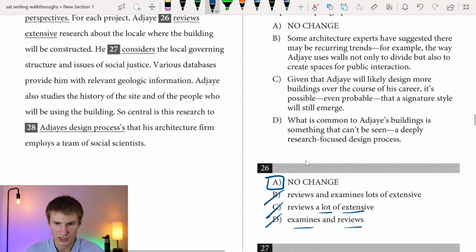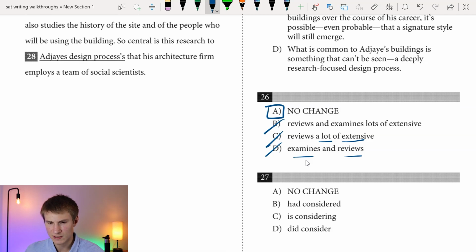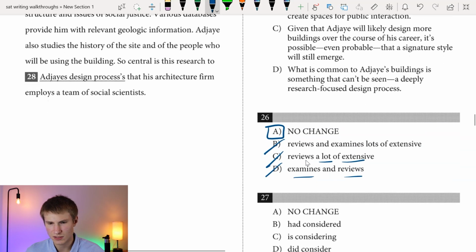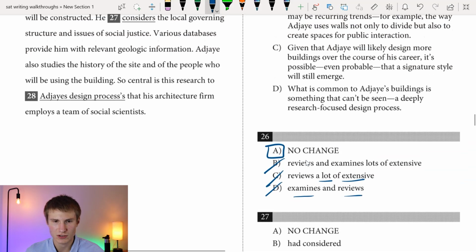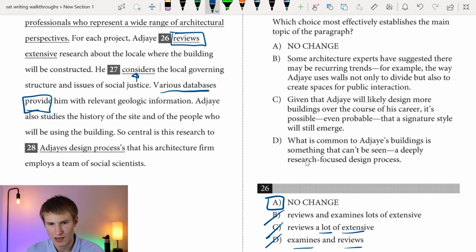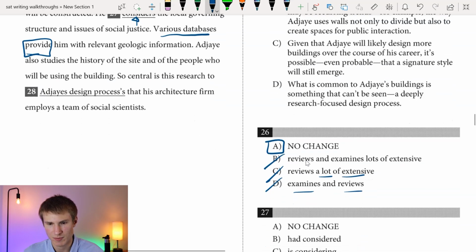Okay, and it looks like if we look at 27 a minute, we have different tenses, potentially different numbers of our verbs. It looks like all our numbers are probably the same, so we're probably dealing with tense here, right? So if we scroll up a minute, we see that up here in 26, we had reviews. Okay, so just present tense there. Then if we look here, we're probably going to want to have reviews as well. I'll just go ahead and look for other verbs in the sentence. Looks like we don't have any others in the sentence. If I look at my next sentence, various databases provide him. Once again, present tense. So obviously we're dealing in the present tense here, so we've got to make sure we maintain that.